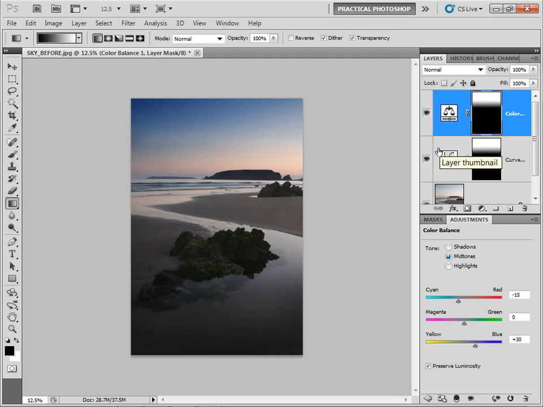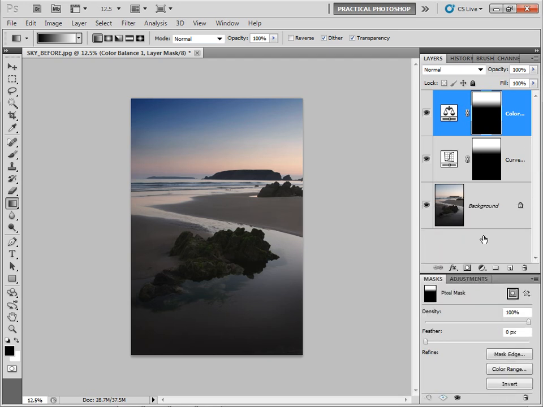So I also just want a little bit of that blueness to show through into the sand and the rocks here. So I'm going to do that using my masks palette here, and this gives you options to alter the characteristics of your mask. I want to just bring the density back. I'm going to bring that back to about 70%. And then you can see how that's faded the mask to a grey colour there, which is allowing some of the colour balance that we altered to show through onto the background layer. So I think we're nearly there.